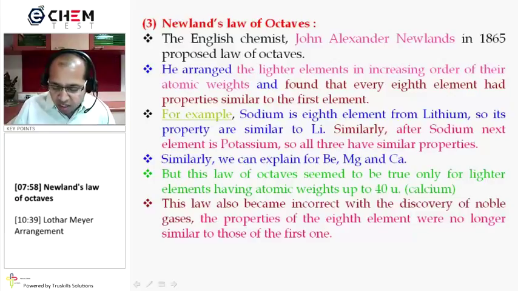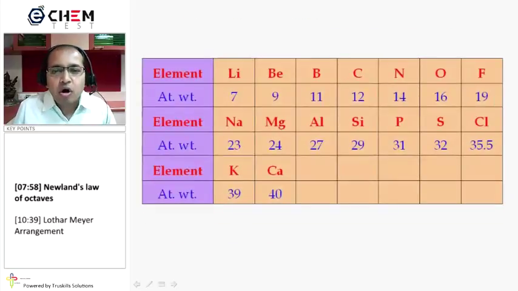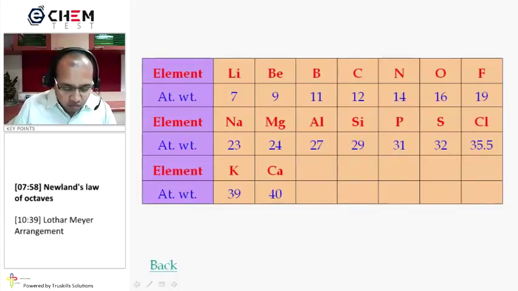The properties of the 8th element were no longer similar to those of the first one, and therefore Newlands' law of octaves was not found much applicable for the classification of elements.